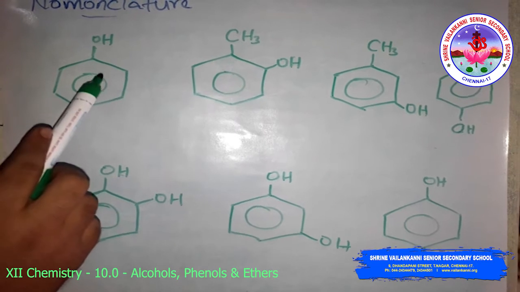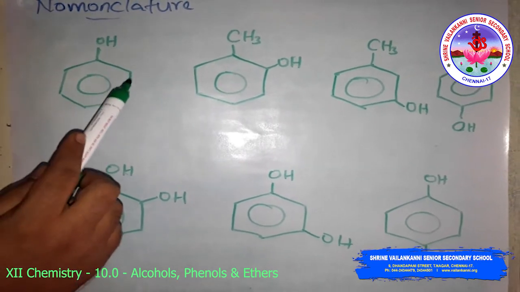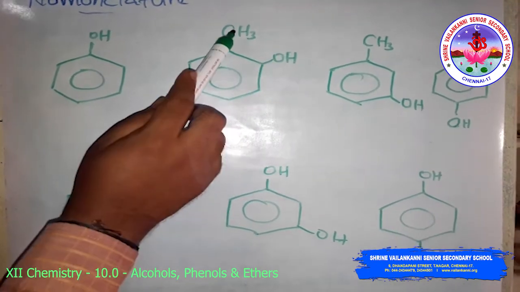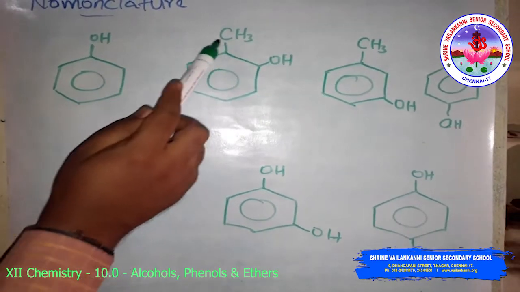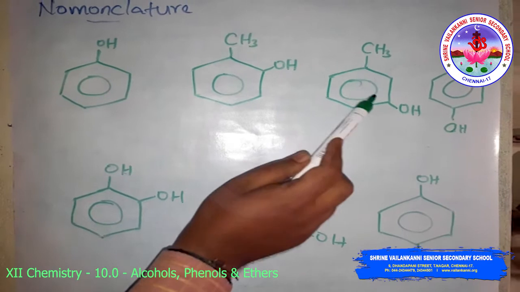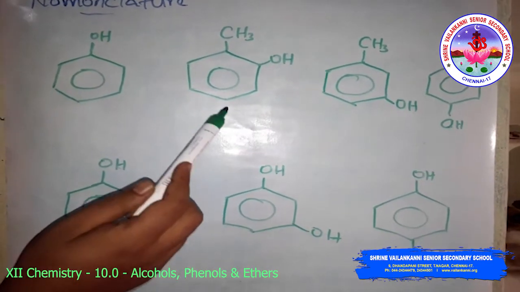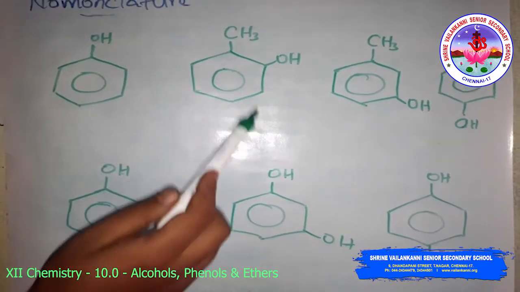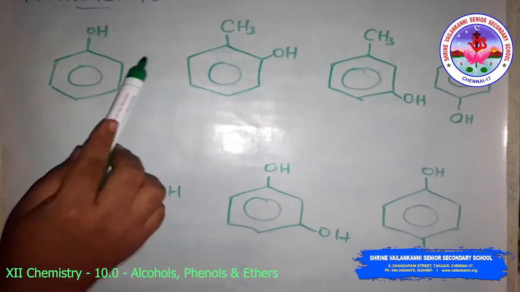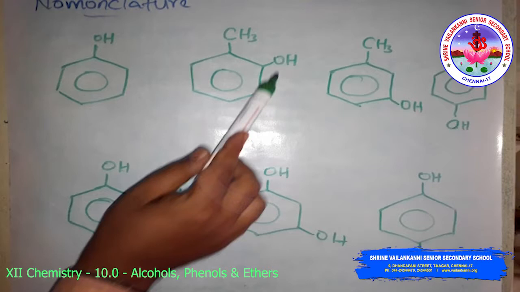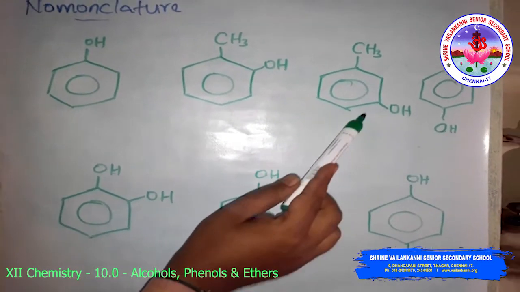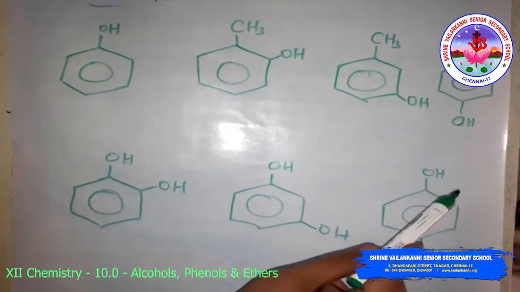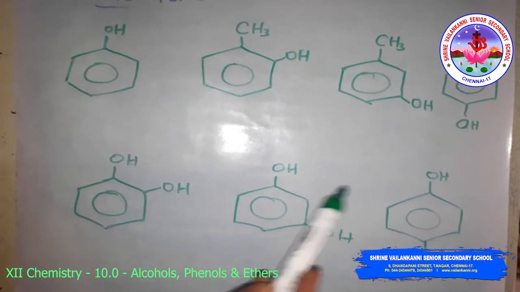Then for a substituted compound, for example with CH3 as the substitution, you will indicate the position. The common name indicates the position as ortho, meta, para. Usually the position next to the functional group is called ortho, the next is meta, and the one directly opposite to the functional group is called para.